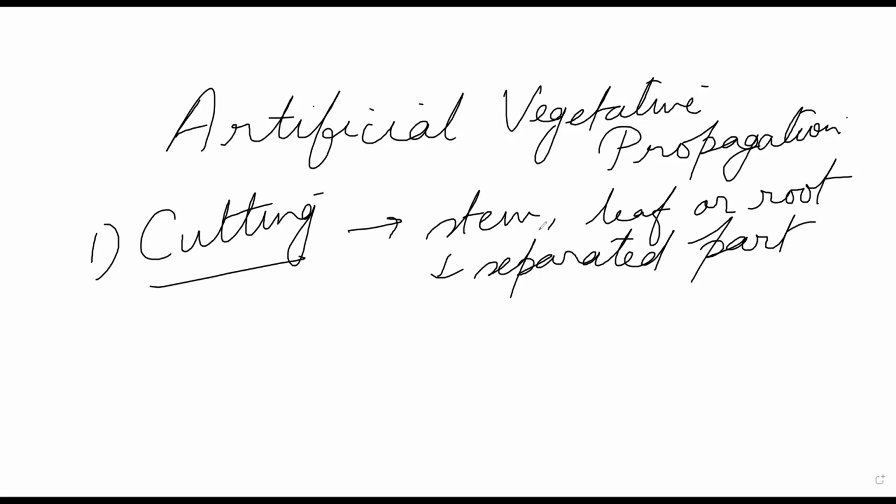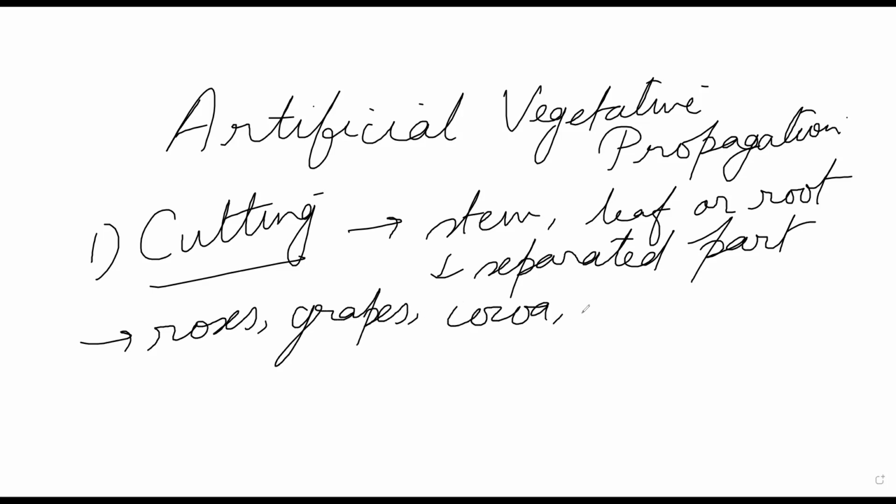Now, it can be applied to roses, to grapes, to cocoa, to sugarcane, right? Multiple things it can be related to.